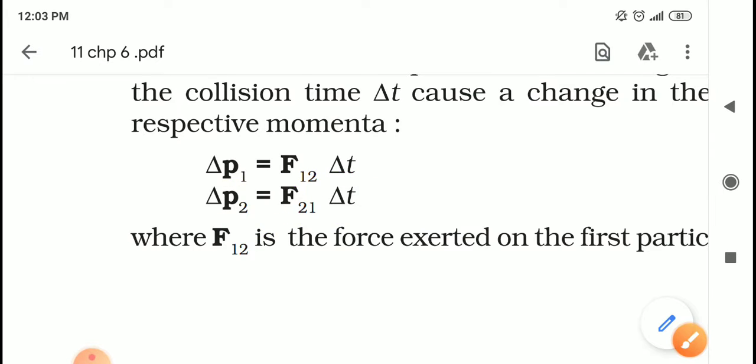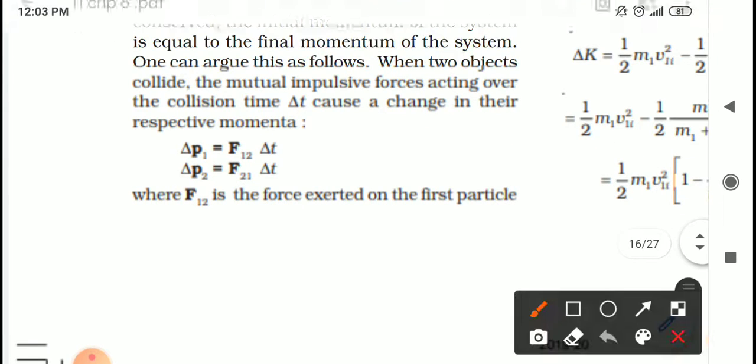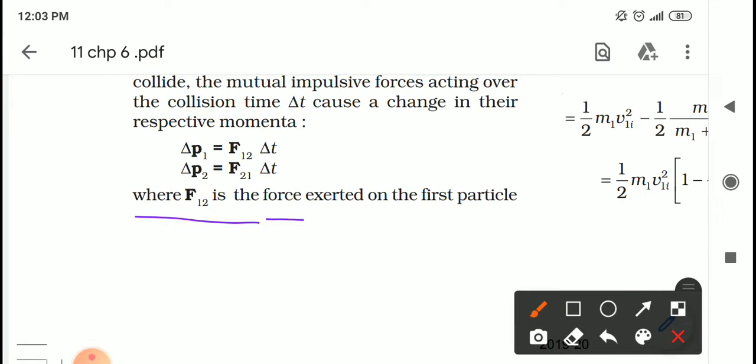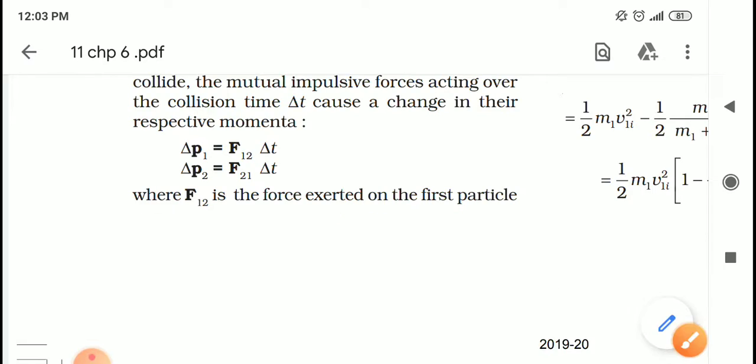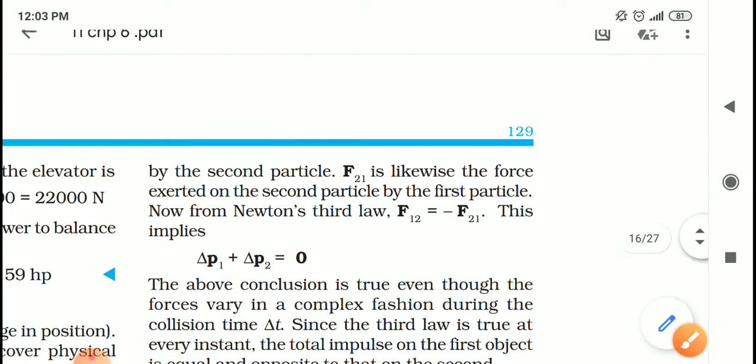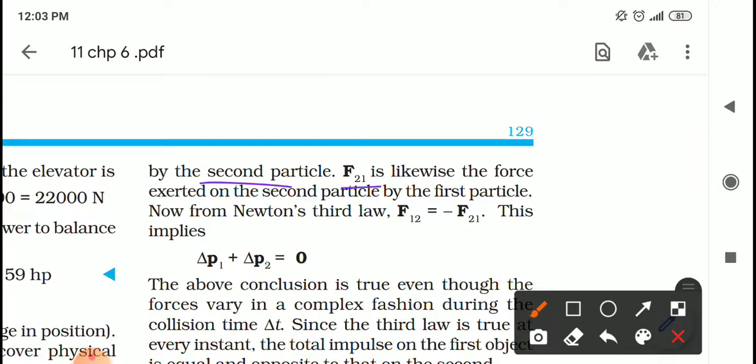Here F12 vector is the force exerted on the first particle by the second particle, and F21 vector is likewise the force exerted on the second particle by the first particle.